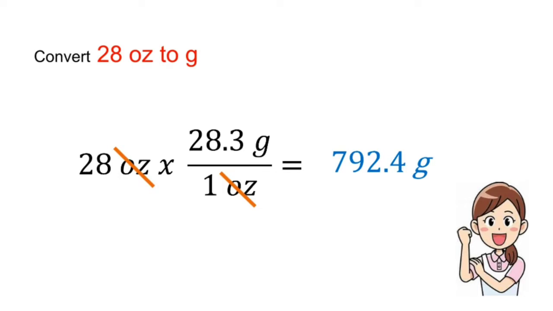In this equation, we have ounce and grams. The given is an ounce, so our denominator must be an ounce. Our numerator, on the other hand, is in grams because it is the unit we are converting into. After writing our equation, we need to cancel similar units. In this case, we need to cancel ounce, leaving us grams. Now, multiplying 28 by 28.3 grams, we have 792.4 grams. Sounds easy. Let's try converting the remaining ones.